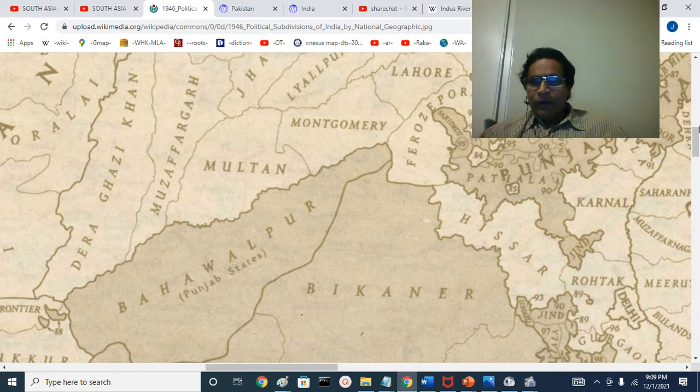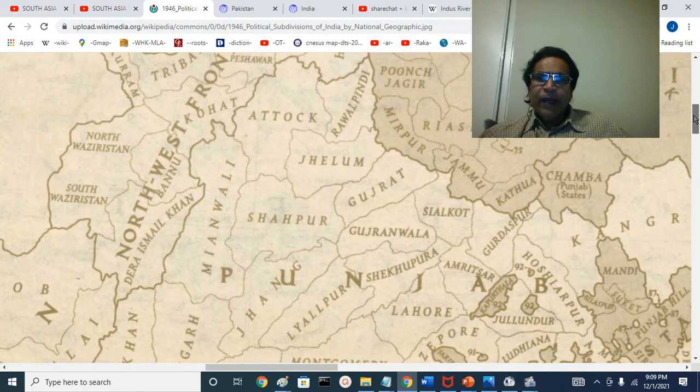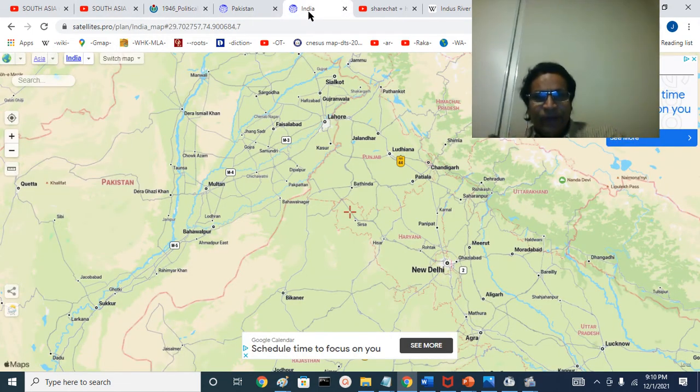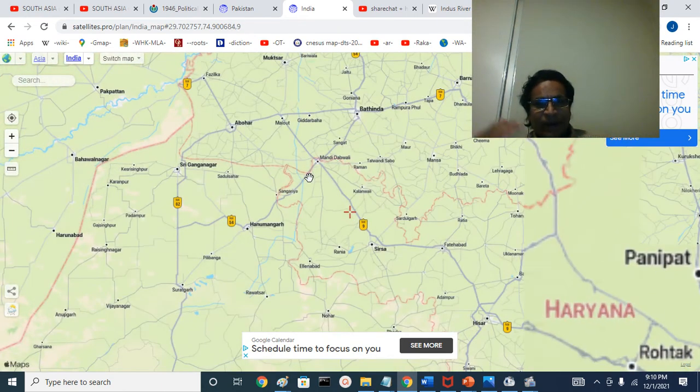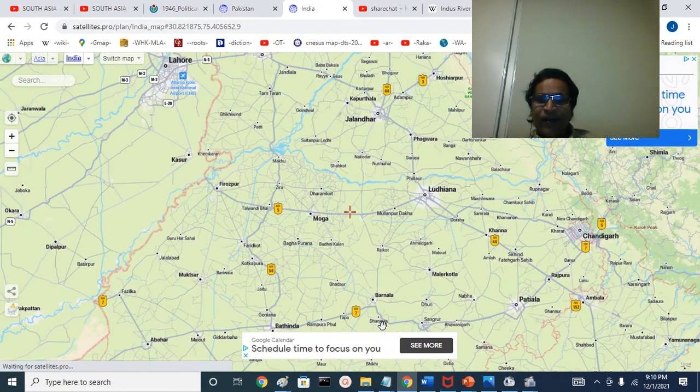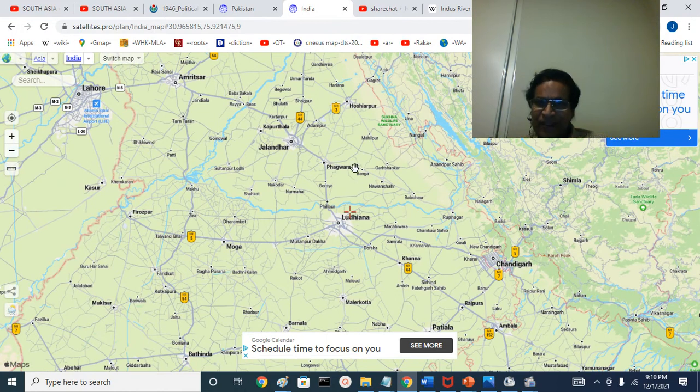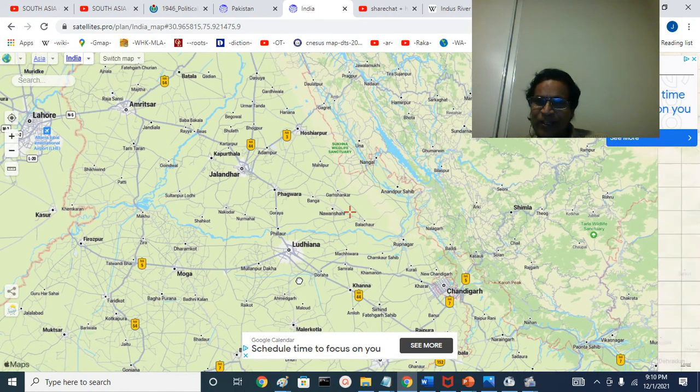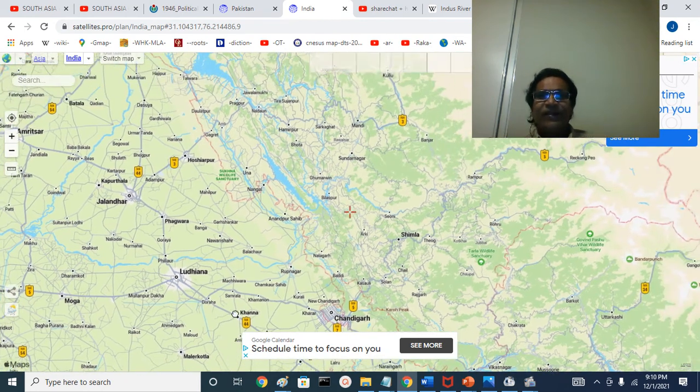So with this Maharaja was able to conquer all these areas, Attock, Jhelum, Gujarat, Sialkot. Gujranwala is the area where Maharaja Ranjit Singh's father had a small kingdom, and till Peshawar and all those areas. Khyber Pass will be somewhere here. And we are looking at the same thing, but here you can see the Sutlej river, that is the boundary between Maharaja Ranjit Singh's territories in the north and British East India Company territories in the south.